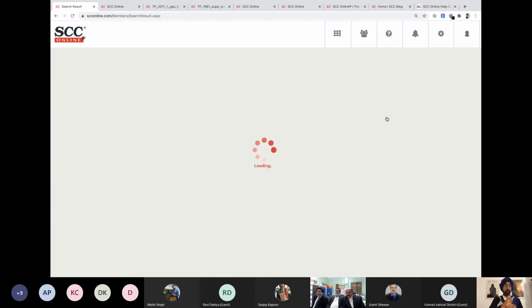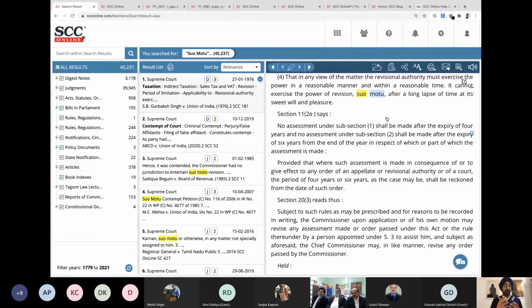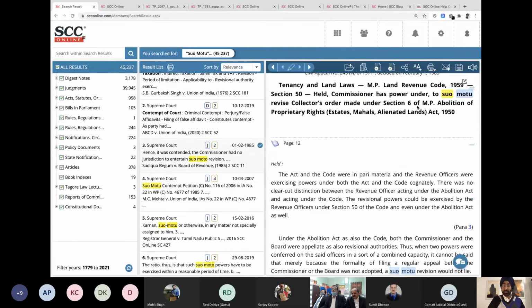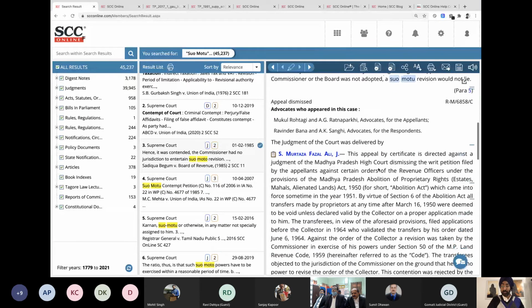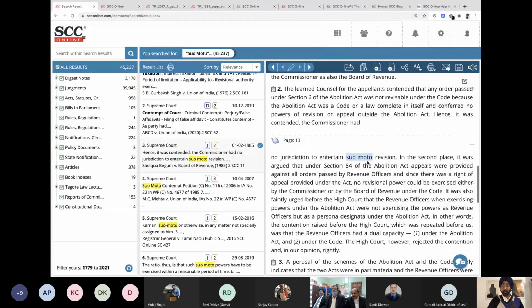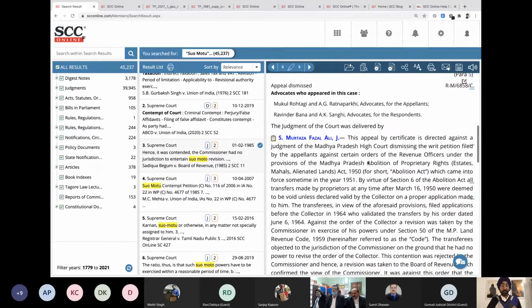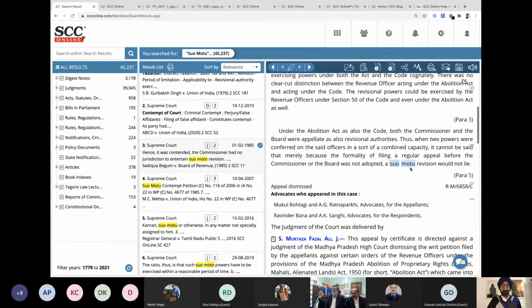Either wherever suo motu and suo motu are coming in one document, that will also come, or either of the words coming in one judgment. So that extra "or" does that work. If you see, suo motu and suo motu is coming rightly over here. It also has motu, and I'm sure that it has motu as well. Like, this is the problem. In the same judgment, we have had two spellings.